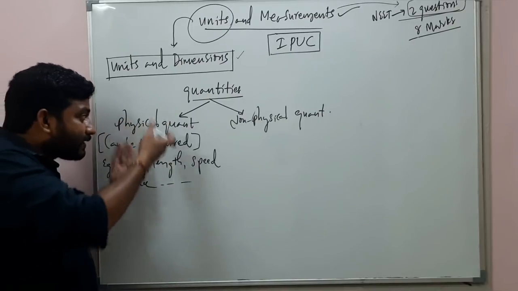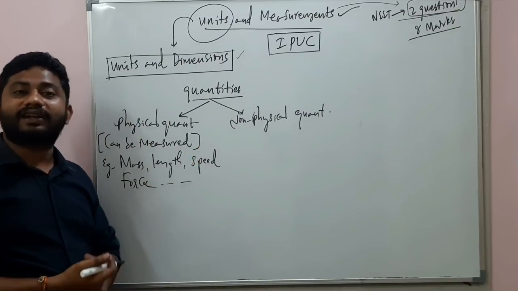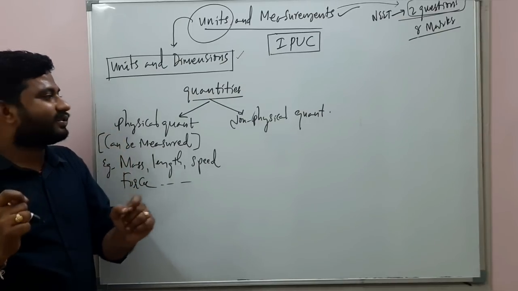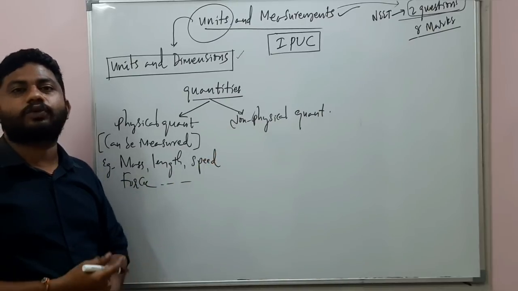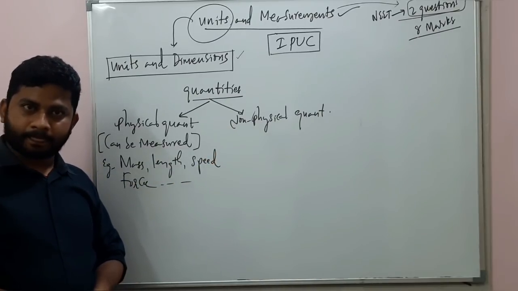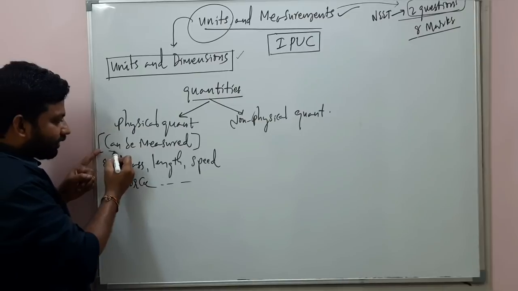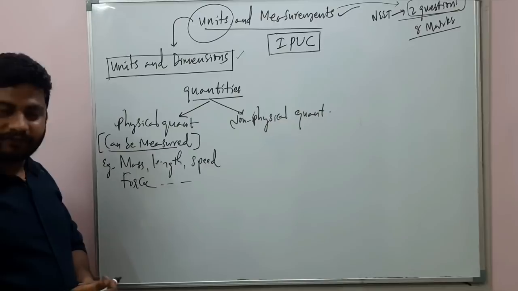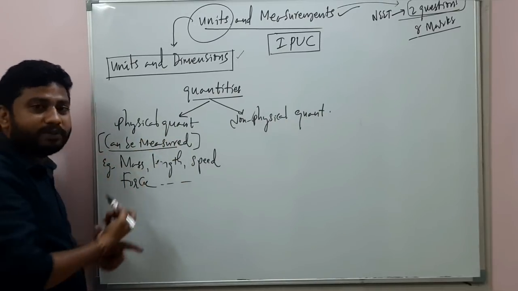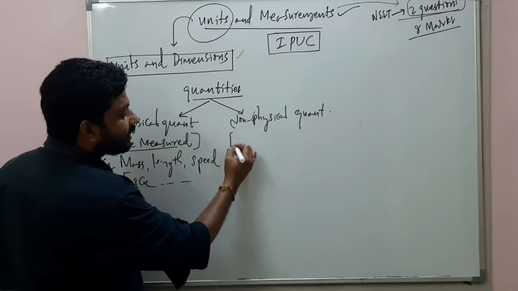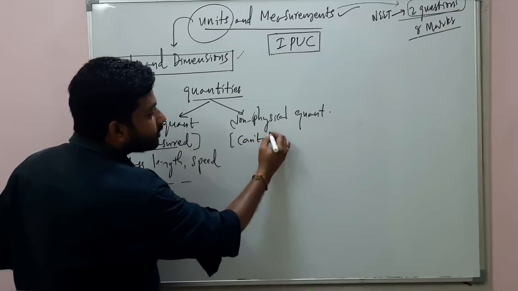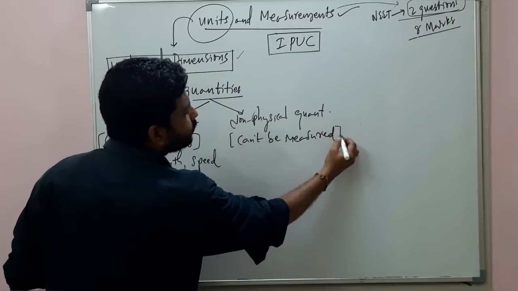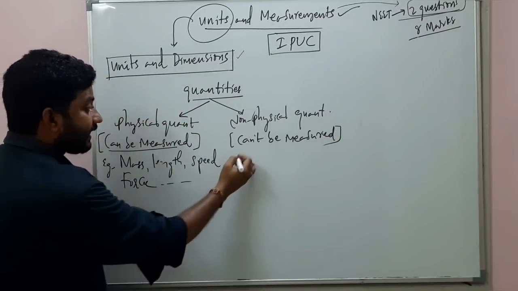I have given this many examples about physical quantities and you need to give me examples for the non-physical quantities. If you understand what a physical quantity is, you will definitely understand what a non-physical quantity is. A physical quantity is a quantity which can be measured, and a non-physical quantity is a quantity which cannot be measured.